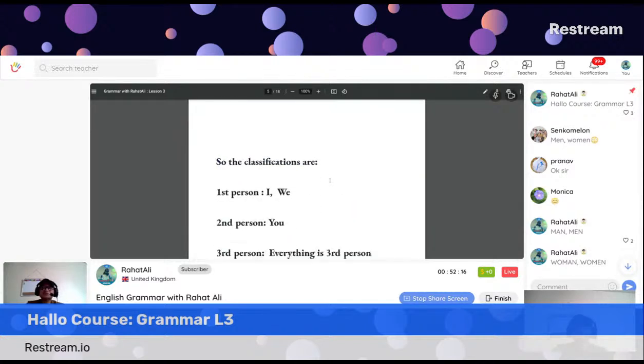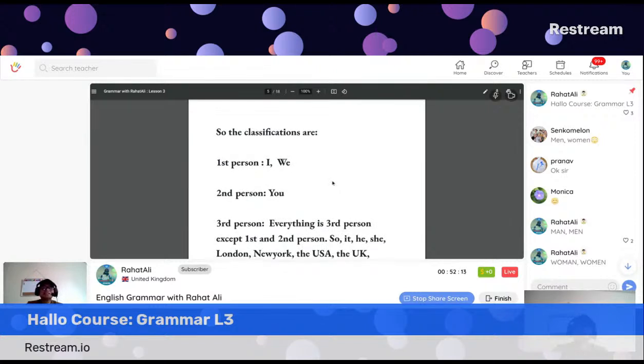So the classifications, once again, as you know: first person, singular number I, plural number we. Second person, remember, second person singular and plural, always you, and we always have to use the plural verb with you. That is a very important matter. Very often, I've seen our learners are confused about choosing the verb with you. You may be singular, you may be plural, but when we are writing or speaking, we must always choose the plural form of the verb. So what are the plural forms of the verbs? I'll come back in a moment.